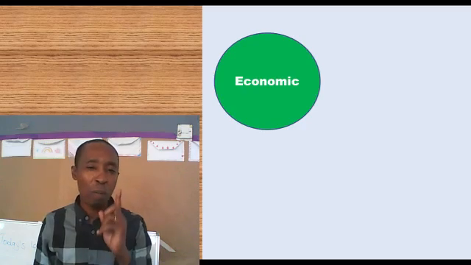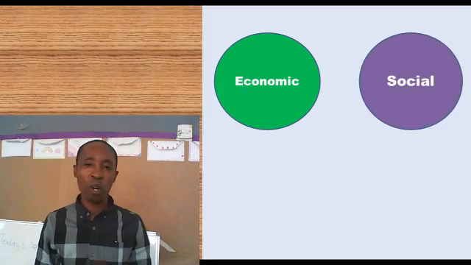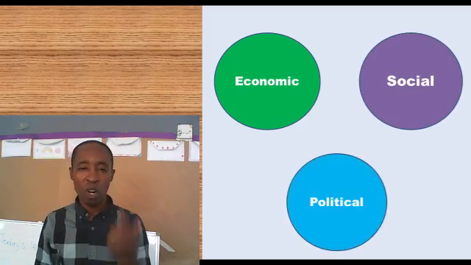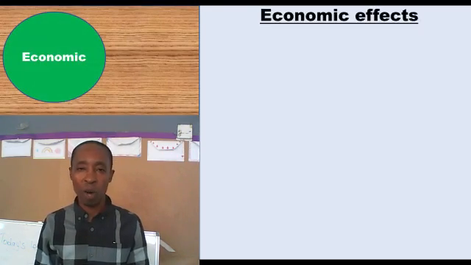there were economic consequences or results or effects. We also had social effects or social results. We equally had political results. So we shall handle each of these at a time. Let's begin with the economic. So we want to talk about the economic effects.